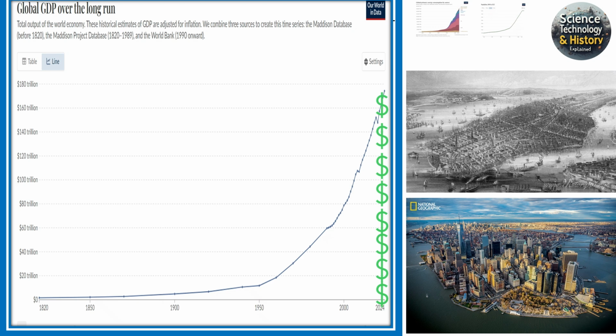Apart from more people, we have also become richer with time. This is the global GDP evolution from the 1800s up until our days, and we can see a massive increase, almost the same trend as energy and population growth. This is even larger growth than population and energy-wise, and this is much higher. This means also much higher living standards and quality of life.